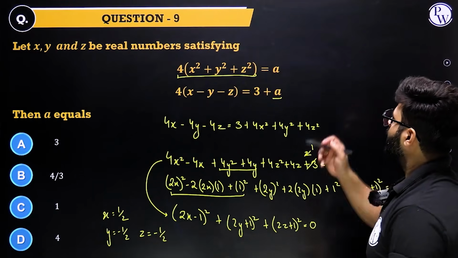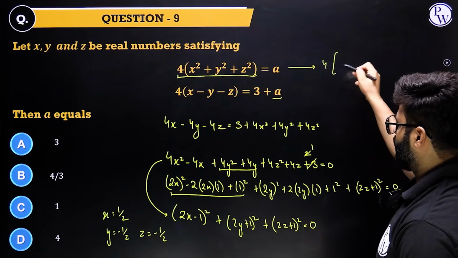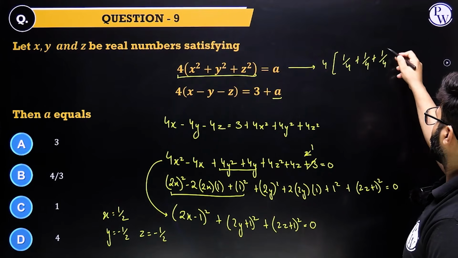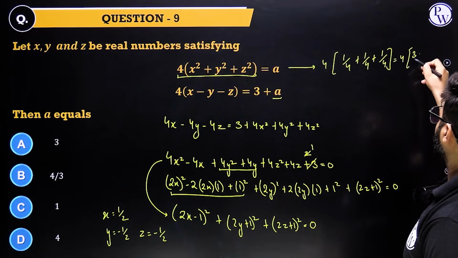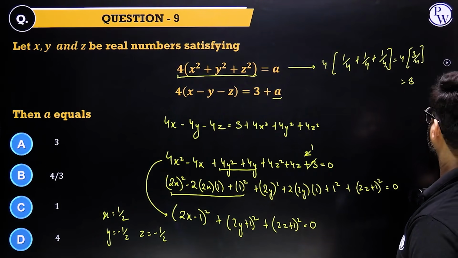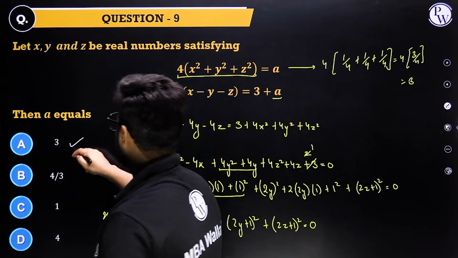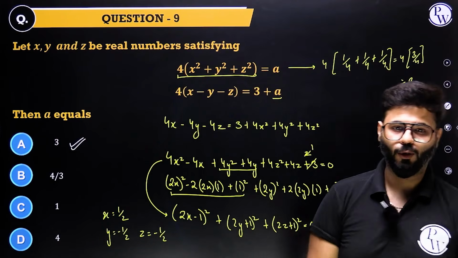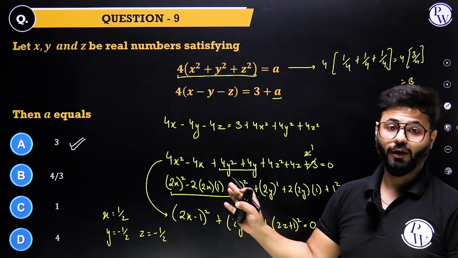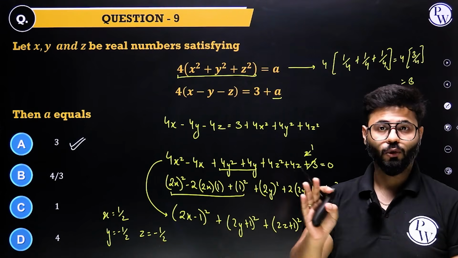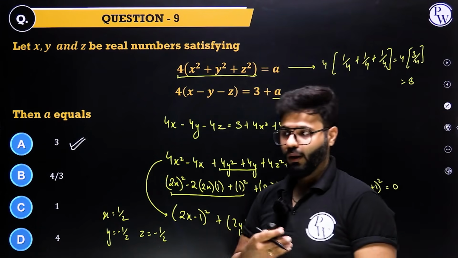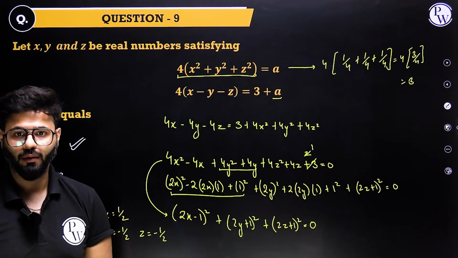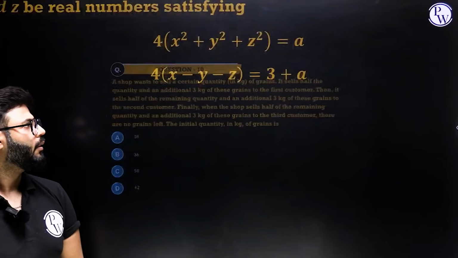Done. So A comes out to be 4 times half square, that's 1 by 4, minus half square, that's 1 by 4. This is also 1 by 4. 4 into 3 by 4, and ultimately a 3. So a tough question, of course, right? A series of tough questions, right? Must have opened up your mind quite a lot today. If it's getting difficult for you, I would advise watching it in 2 parts. But try to have a hand on all such difficult questions as well. It will be very, very handy, right?